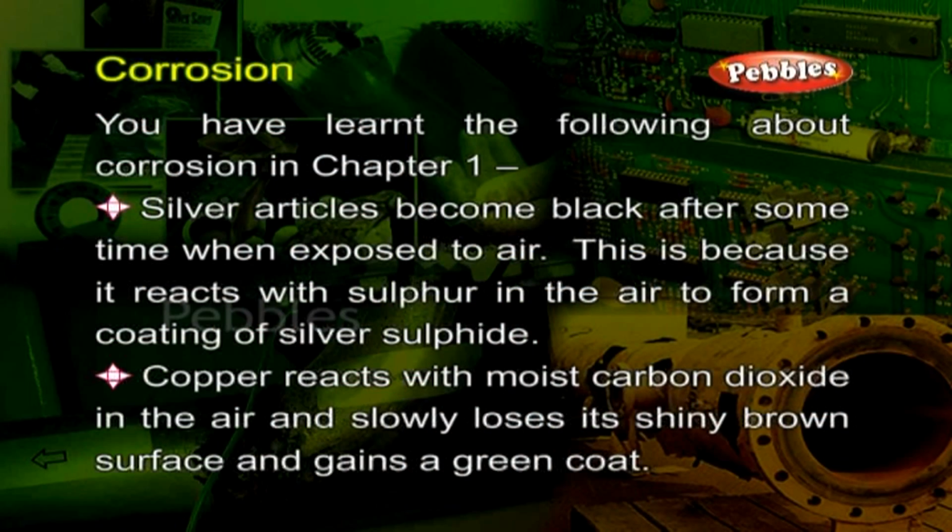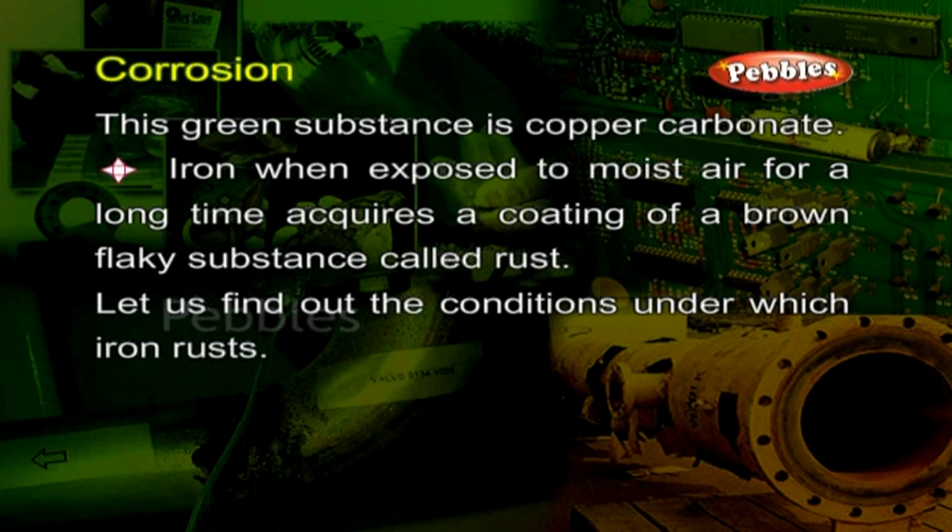Corrosion. You have learned the following about corrosion in Chapter 1. Silver articles become black after some time when exposed to air. This is because it reacts with sulfur in the air to form a coating of silver sulfide. Copper reacts with moist carbon dioxide in the air and slowly loses its shiny brown surface and gains a green coat. This green substance is copper carbonate. Iron, when exposed to moist air for a long time, acquires a coating of a brown, flaky substance called rust. Let us find out the conditions under which iron rusts.